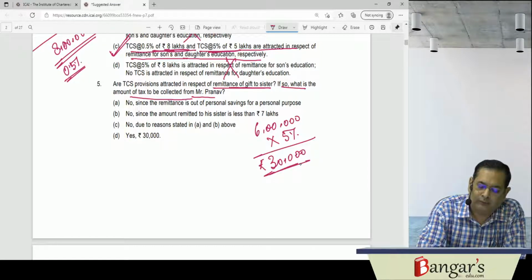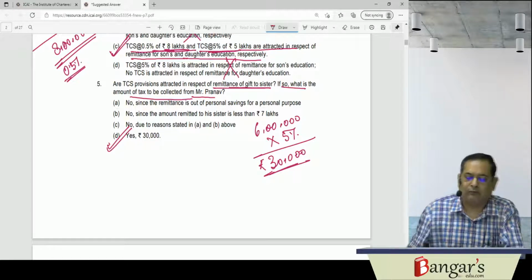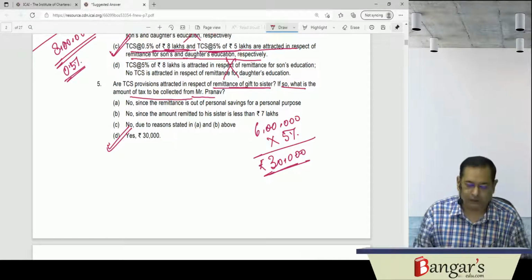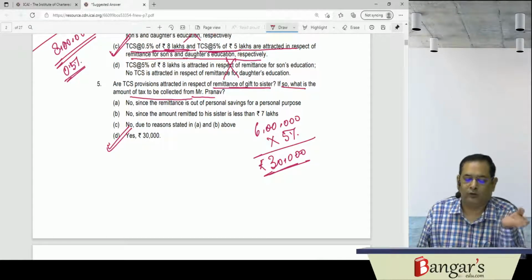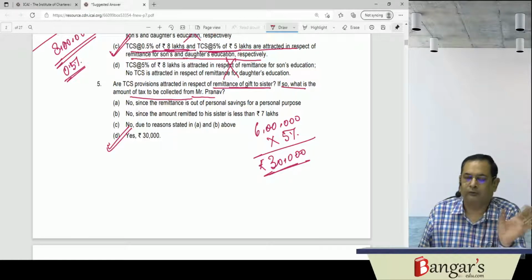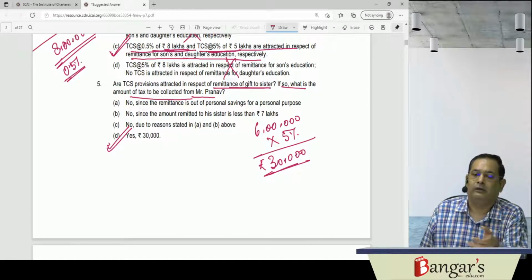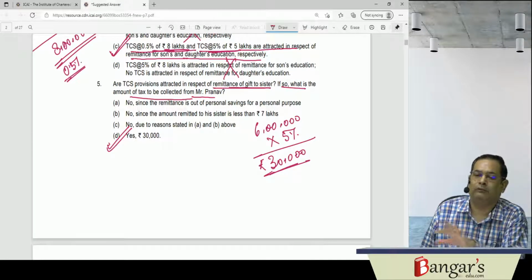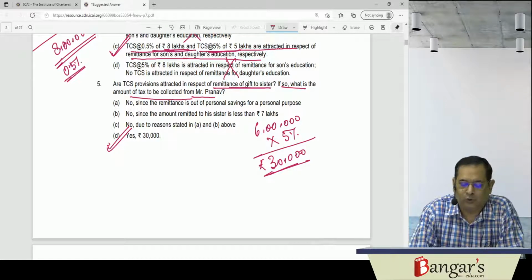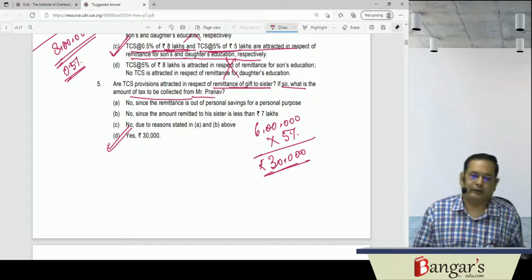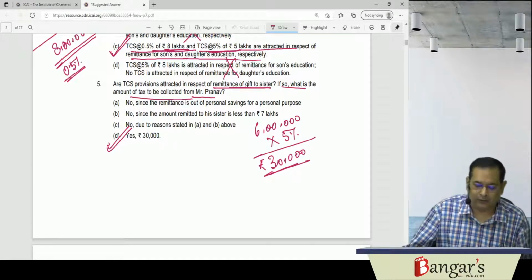30,000. So here 30,000 is the amount of tax which will be required to be collected at source by the authorized dealer. So the answer in this case will be rupees 30,000. Let us see the options. No, since remittance is out of personal savings, that is not a correct answer. No, since the amount remitted to the sister is less than 7 lakh. If it is through any other authorized dealer, then definitely he will be getting the benefit of the exemption of 7 lakh rupees. But here, since it is from the same authorized dealer, he will not be getting the benefit of the exemption. No, due to reasons stated in A and B above. So the answer is yes, tax will be required to be collected at source on 6 lakh rupees at a rate of 5%.